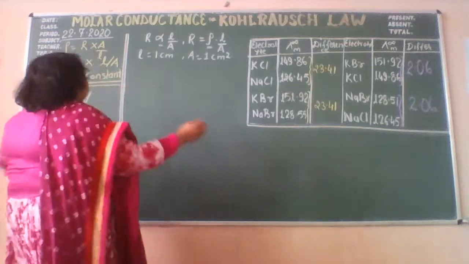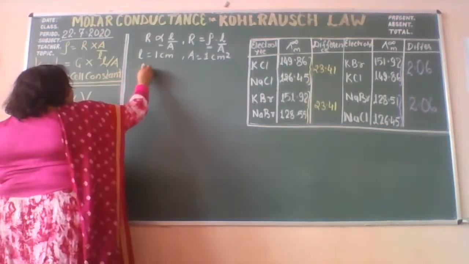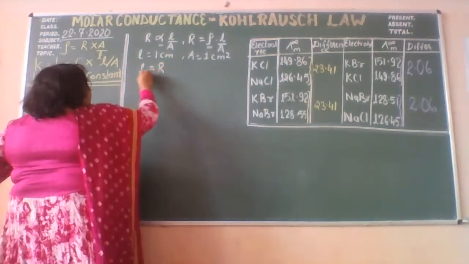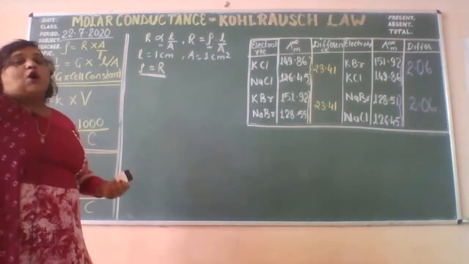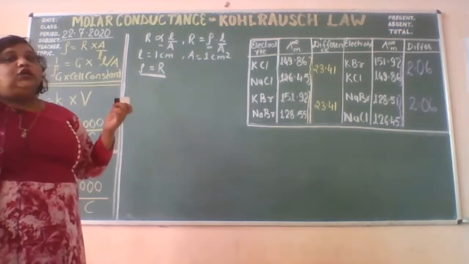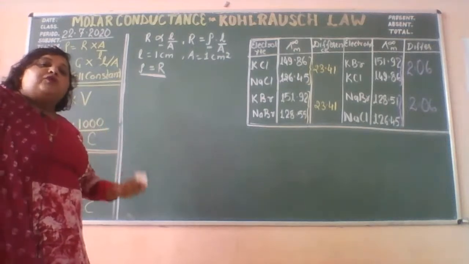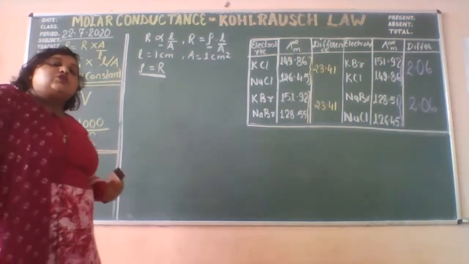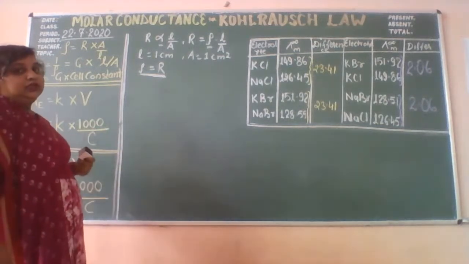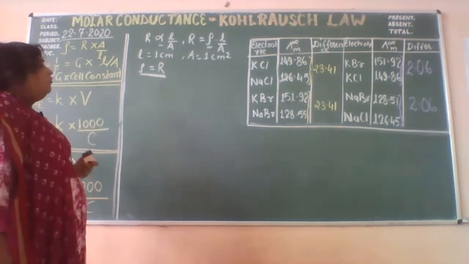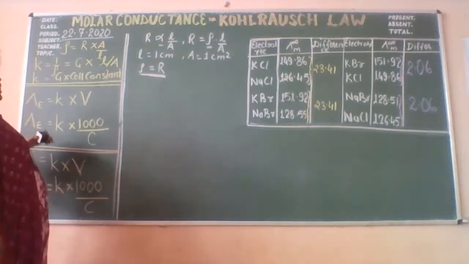That means R and rho are together. The rho is the resistance offered by the 1 cubic centimeter volume of the solution. In the case of metal, it is the resistance offered by the 1 cubic centimeter volume of the metallic wire.